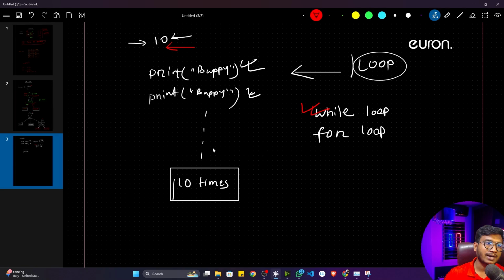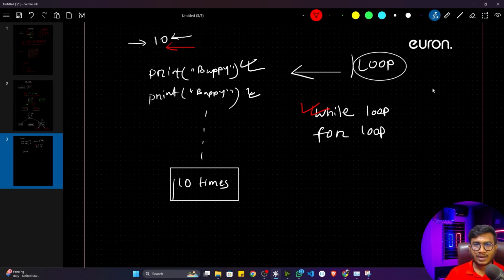Here the condition is 10 times. I told you to print this name 10 times, so 10 times is the condition. It will print 10 times, then stop the execution. It will repeat that work again and again. This is called looping inside programming. So instead of manually repeating this work, we can use the loop concept inside programming and automate this task. Let me give you one example. I think then this concept will be more clear.